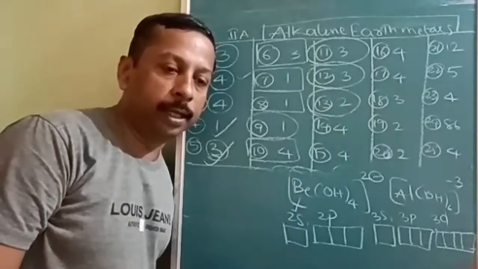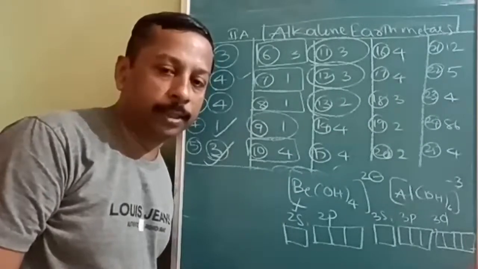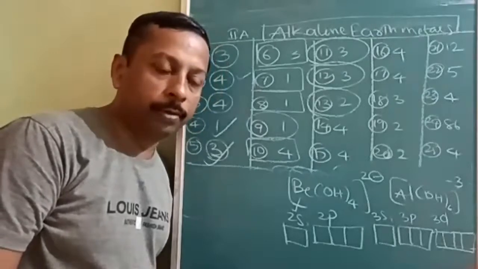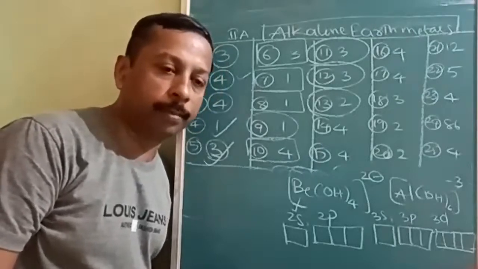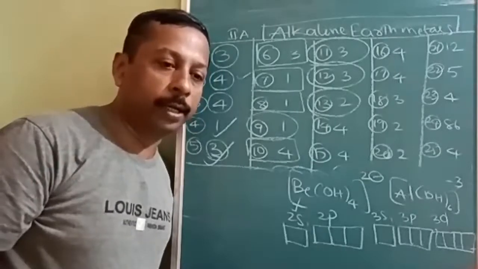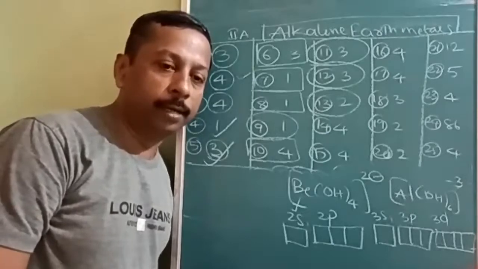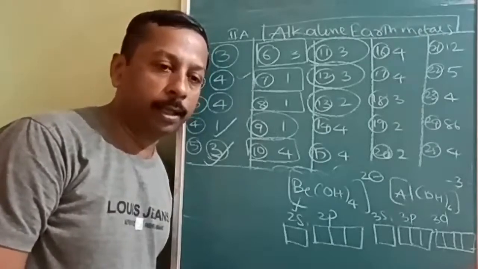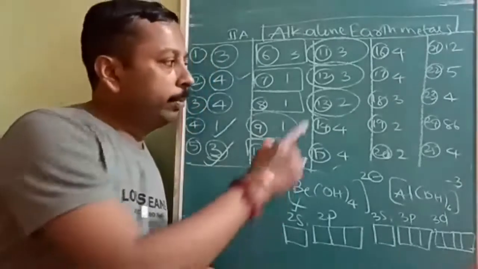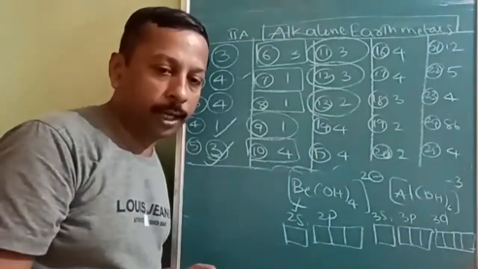Cofactor means other than the biomolecule, whatever inorganic substances are there, they are called cofactors. If you want you can mark it here itself. Cofactor means other than the biological material, like carbohydrate, which is a biological material, when combined with an inorganic material like magnesium, they are called a cofactor. I missed this in my classes, that cofactor word I could not use. So you can add to your notes.